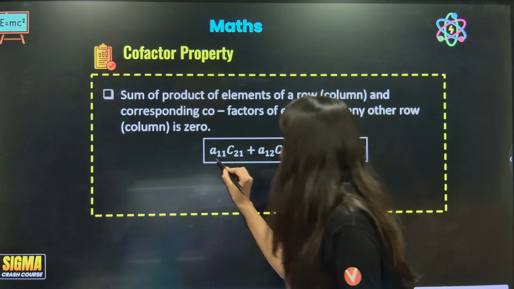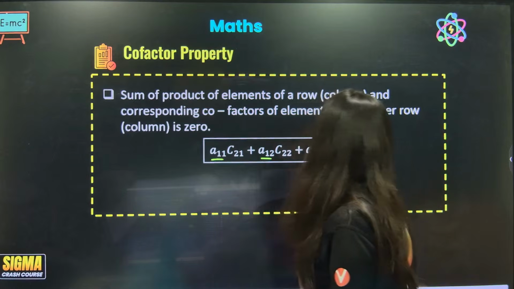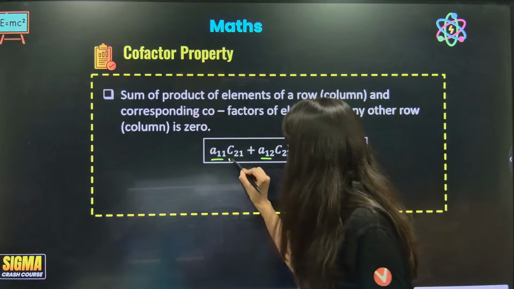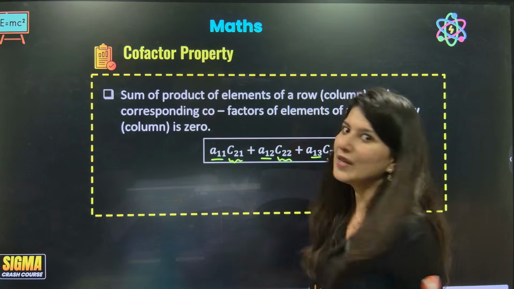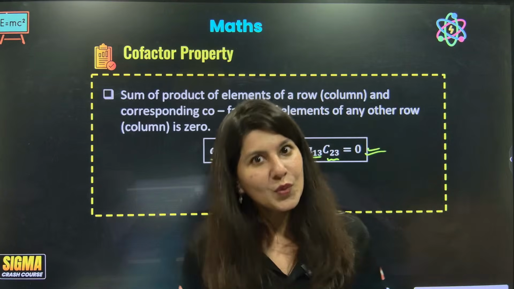But if I multiply A11, A12, A13 with the second row cofactors C21, C22, C23, you will get a 0.